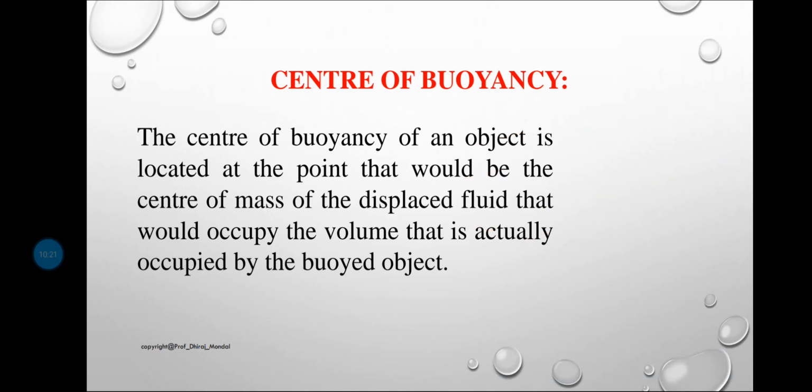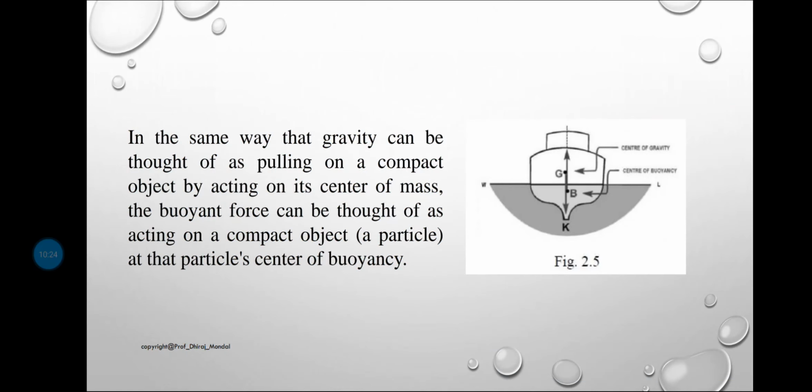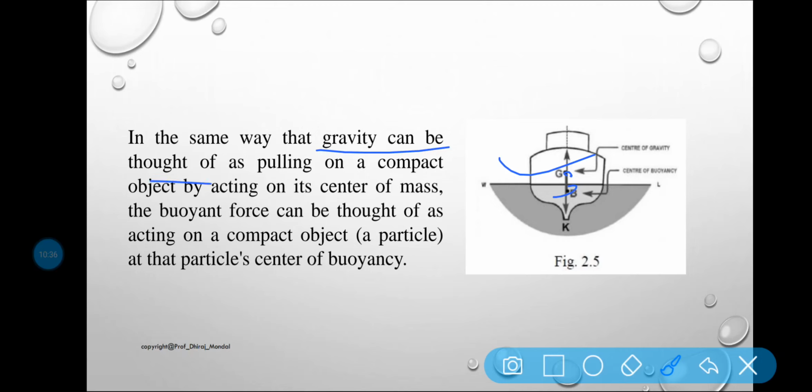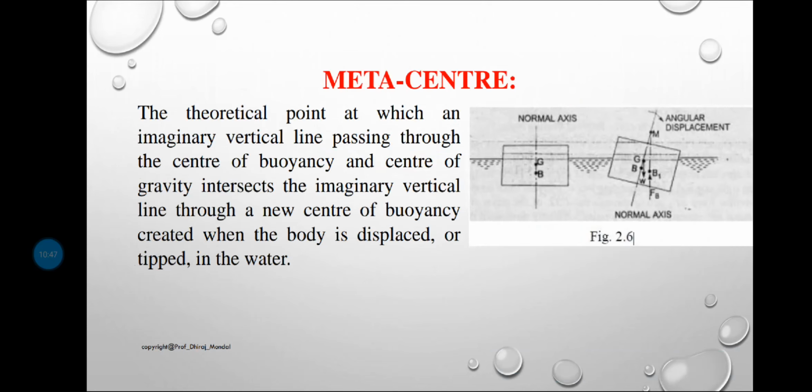Now let us discuss this. Here you can see this is a body, the center of gravity is lying here, and this is your center of buoyancy. The weight of the body acts downward and the buoyant force acts upward.